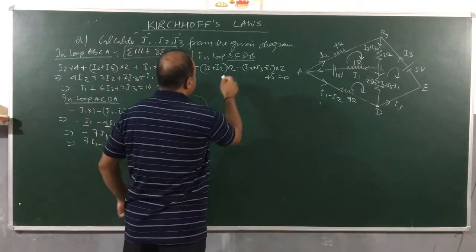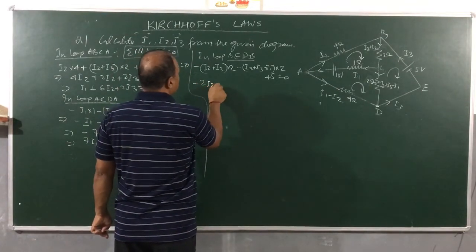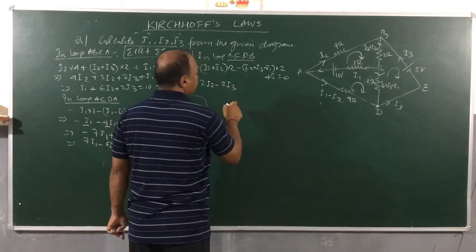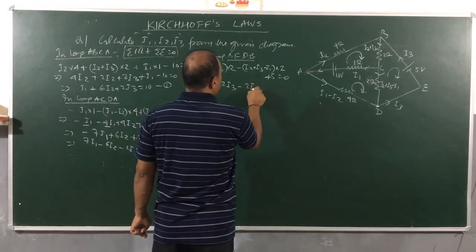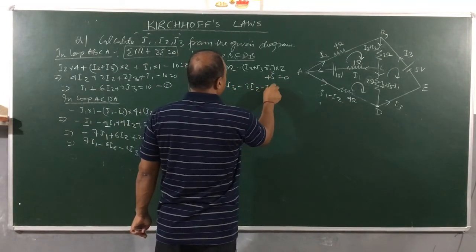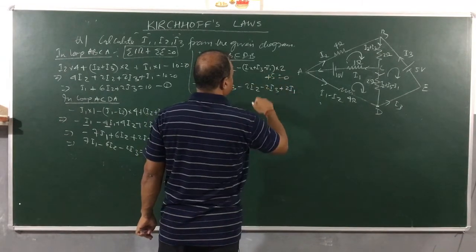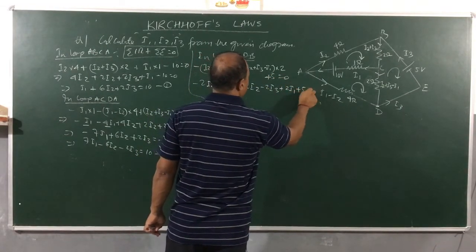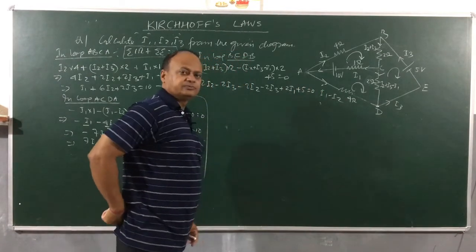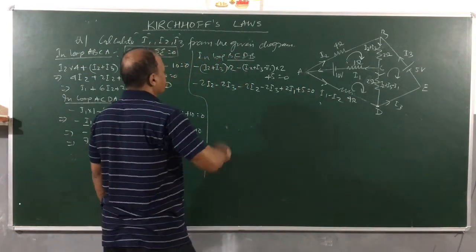Okay? So let us see here, minus 2I2 minus 2I3 minus 2I2 minus 2I3 plus 2I1 plus 5 is equal to how much, children? 0. Okay?